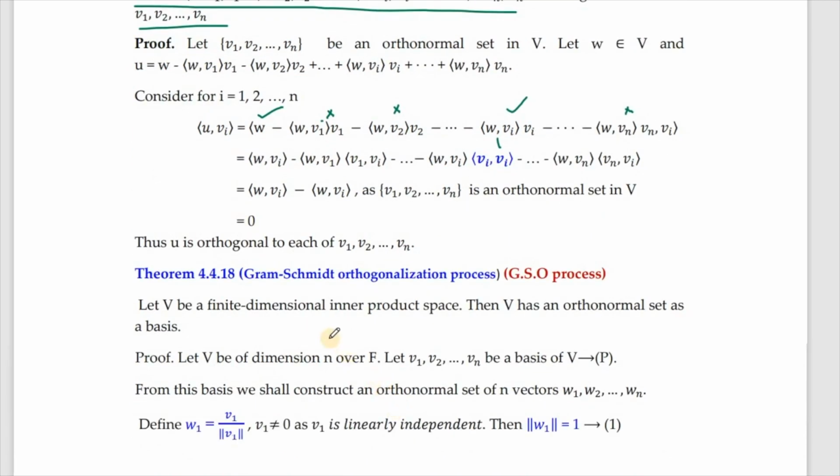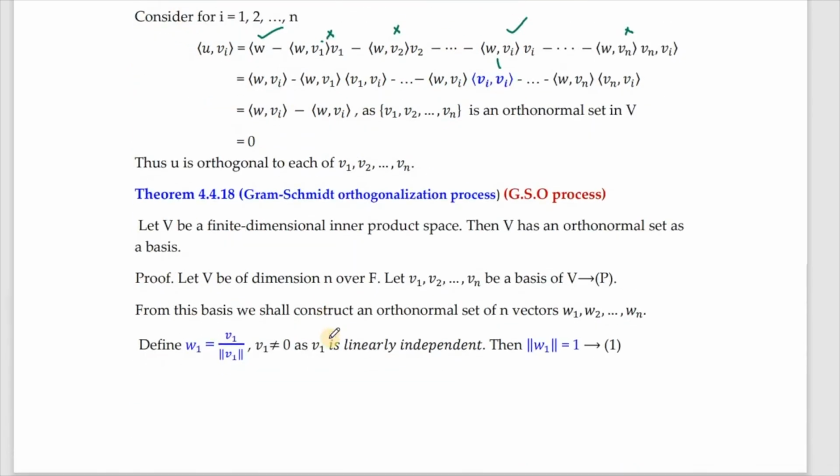Now comes the process of converting an ordinary basis, that is any basis, into an orthonormal basis. So orthonormal basis means what? We have to have basis elements in which inner product of vi with vj should be 1 if i equals j and 0 if i is not equal to j. So let V be of dimension n over F, and let v1 etc. vn be a basis of capital V. From this basis we shall construct an orthonormal set of n vectors w1 etc. wn. The process goes like this.